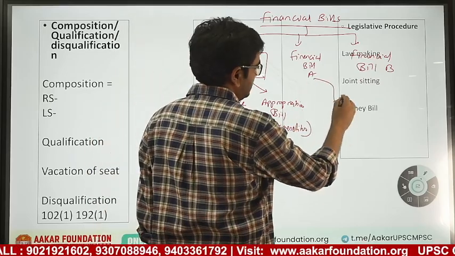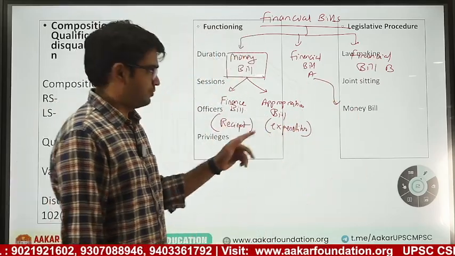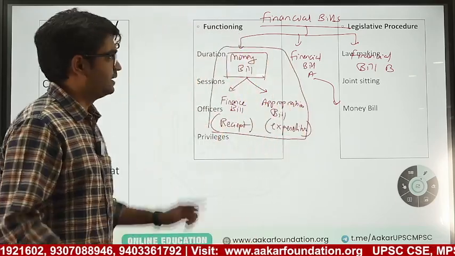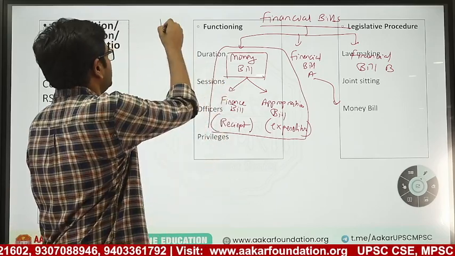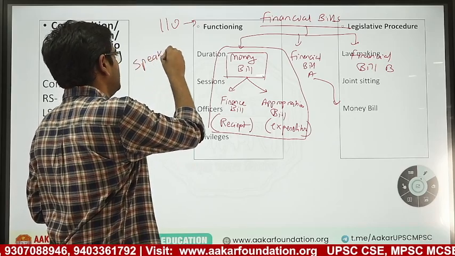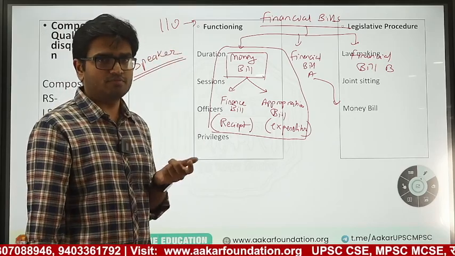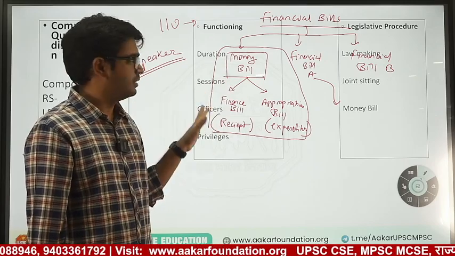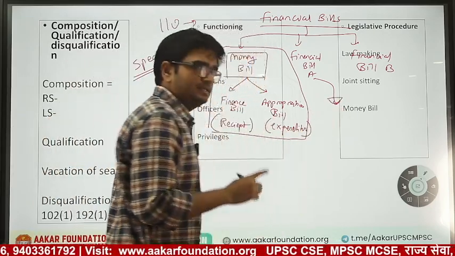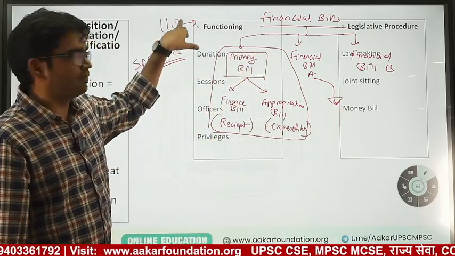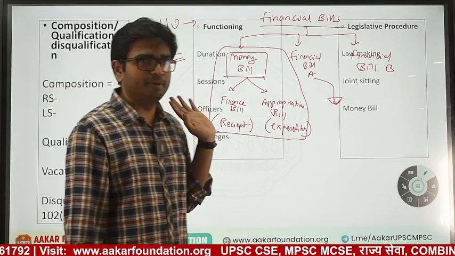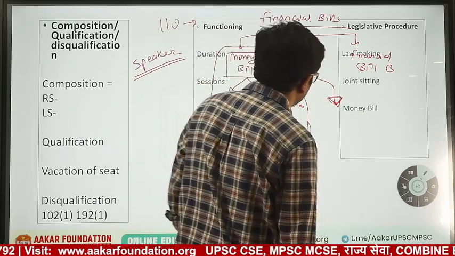What is financial A bill? Before going to that, a bill can be called a money bill first only if it satisfies the conditions of Article 110. We already saw there are 6-7 conditions. Second, the Speaker has to sign. It depends upon the Speaker whether to call it a money bill or not. If he says it is a money bill, then it will be a money bill. If not, it will not be. So if a bill contains the items we discussed in Article 110, but the Speaker has not given his assent as a money bill, then it will not be treated as a money bill. That will be called financial bill category A.